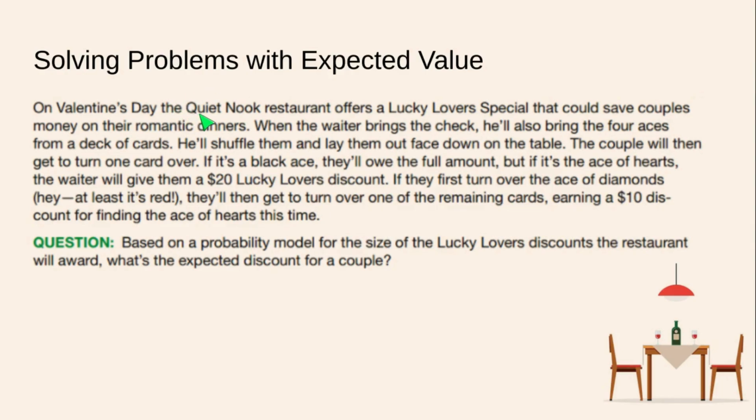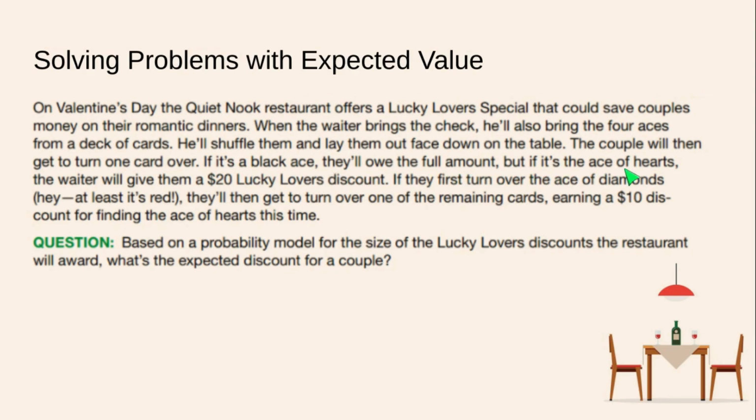On Valentine's Day, the Quiet Nook restaurant offers a Lucky Lovers special that could save couples money on their romantic dinners. When the waiter brings the check, he also brings the 4 aces from a deck of cards. He'll shuffle them and lay them out face down on the table. The couple will then get to turn one card over. If it's a black ace, they owe the full amount.